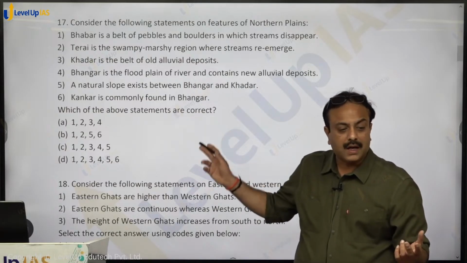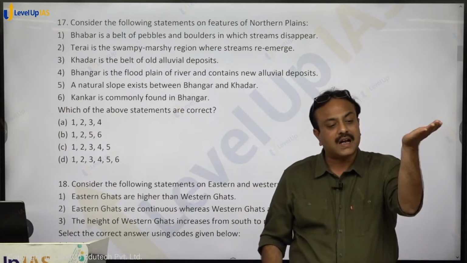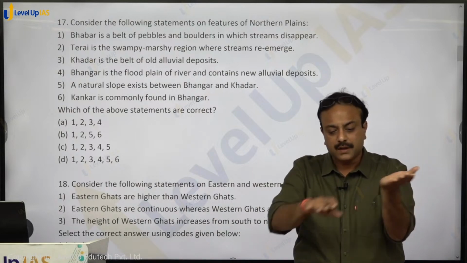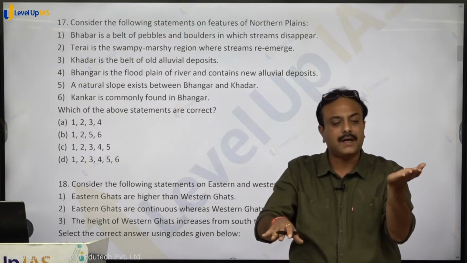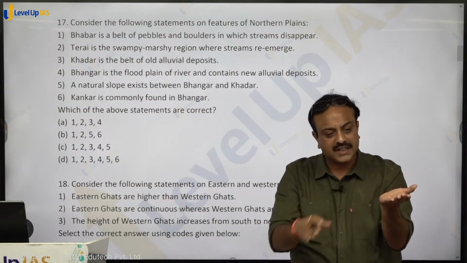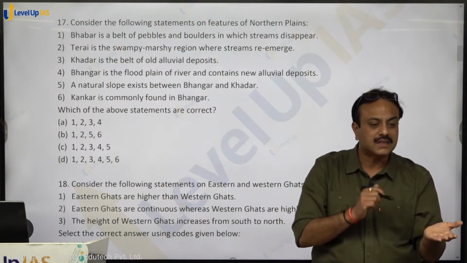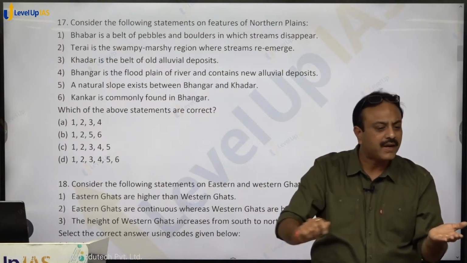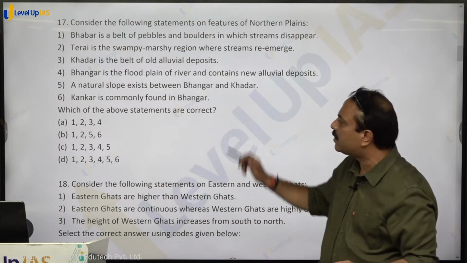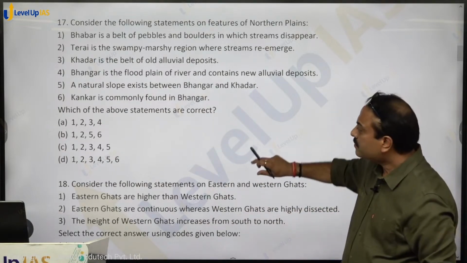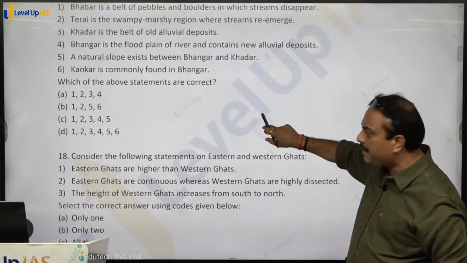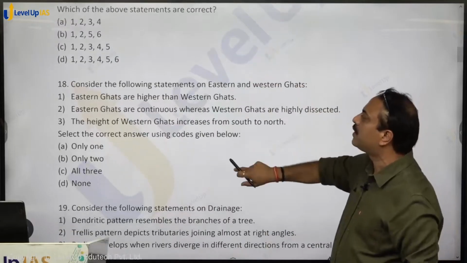New deposition is Khadar. Now this Bangar is already at a height, Khadar is new floodplain. So both are having some elevational, altitudinal variation, and a slope exists between Bangar and Khadar, that is known as Khol, Dhyas, Tal. Different states are having different names that exist over there, and so it is correct. So option B for boy was the right answer for this particular question.